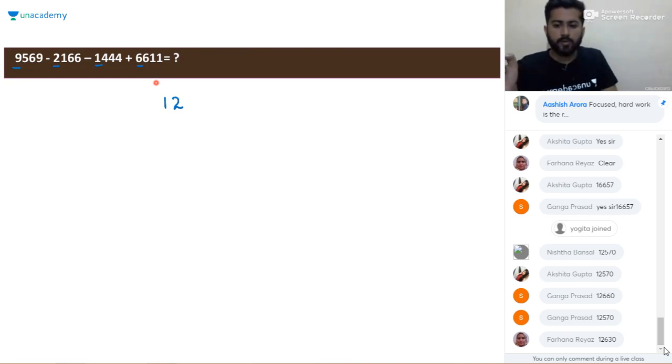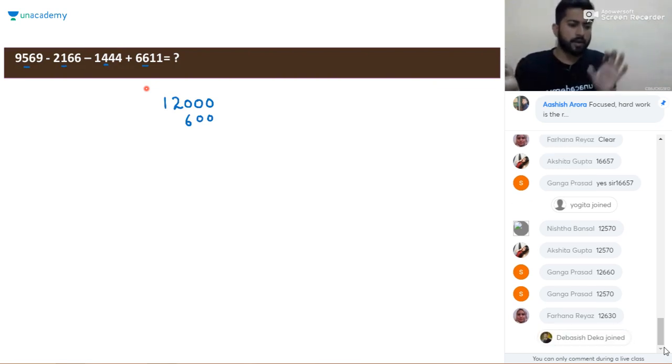Now talking about the 100 digit, it will be like 5 minus 1 minus 4. So 5 minus 5, 0. The 6 is left here. So we'll write 6 here, and then we will add 2 zeros after it because we solved the 100 digit. Now 6 minus 6 is 0, and then minus 4 plus 1. That means minus 3.